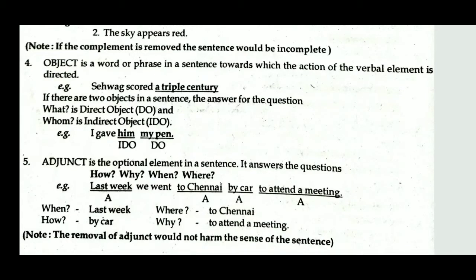So there are two objects, one is the direct object, the other one is the indirect object. In order to find out the direct object, you have to ask the question what. In order to identify the indirect object, you have to ask the question whom. In some sentences you will get two objects, in some sentences only one object. If you get two objects, you have to ask the questions what and whom.